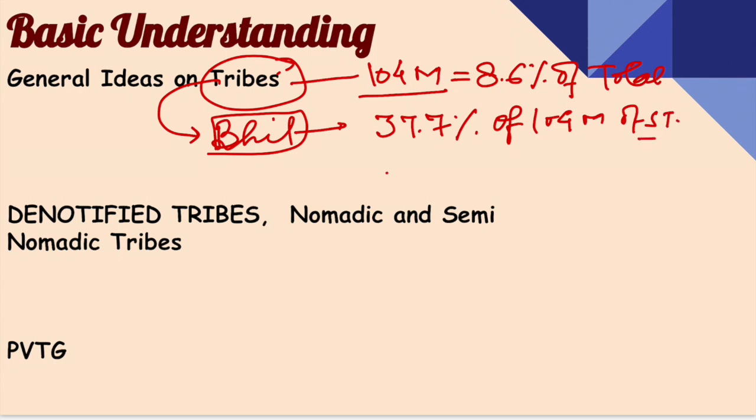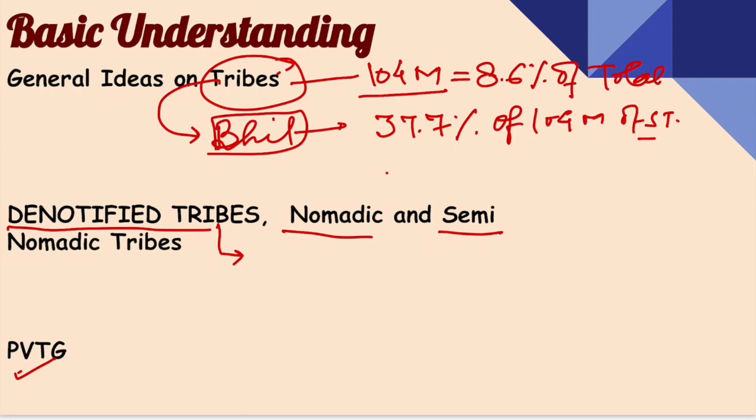Okay. Now, these tribes are not homogeneous groups. These tribes can be divided into denotified tribes, nomadic tribes, semi-nomadic tribes, and particularly vulnerable tribal groups. Now, to understand denotified tribes, we will have to go into a little bit of history.